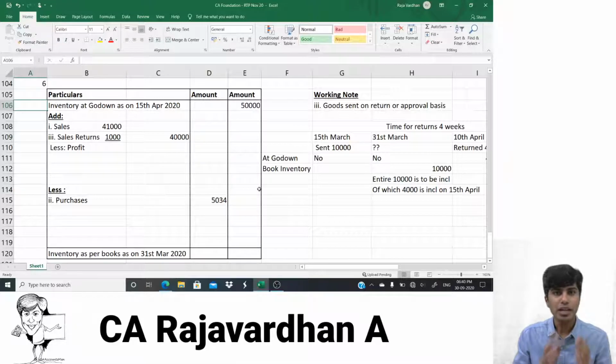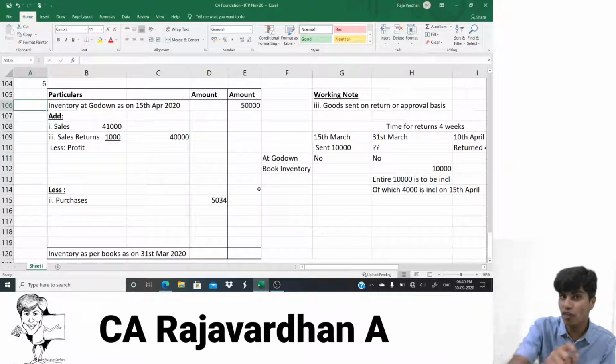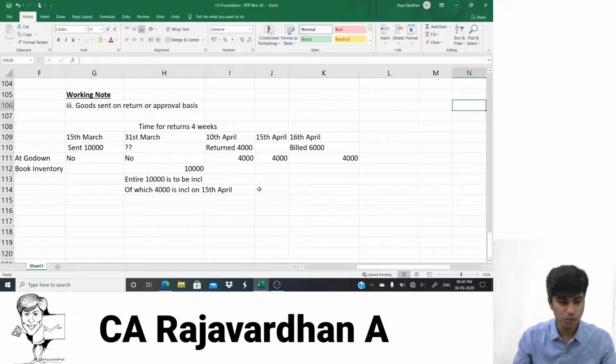I'll repeat. 10,000 worth inventory is sold. 4,000 is received back. When 4,000 is received, it's on 10th of April. When it is received back on 10th of April, 50,000, what is counted on 15th of April, includes that 4,000. Remaining 6,000 belongs to us, but it's not been included, so I'd have to include it now. So I'll repeat, what is it that I would have to do here?